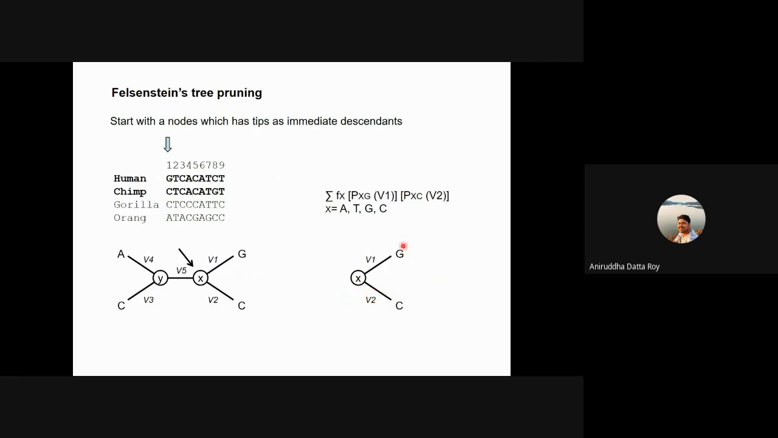Okay. So again, we put in the character state. For a human, there is a G in the first site, and for a chimp, there is a C in the first site, right? And these are your branch lengths, which are V1 and V2. And let's say that the node connecting these two is called X. So you have to find out the likelihood of this tree, right? So X can be either A, T, G, or C.